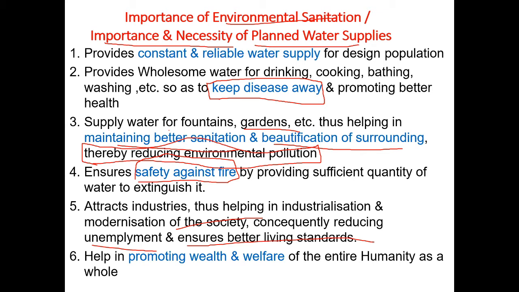Then automatically that industry will lead to employment, because they will recruit people to work for that industry. So we can minimize the unemployment also. If everybody gets a job, then automatically those families' and those persons' living standards will develop. Okay, so that is the main cause.